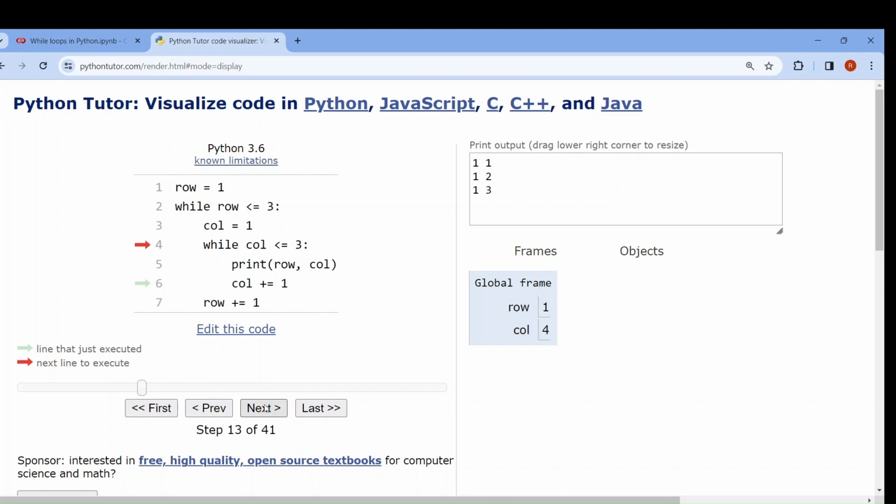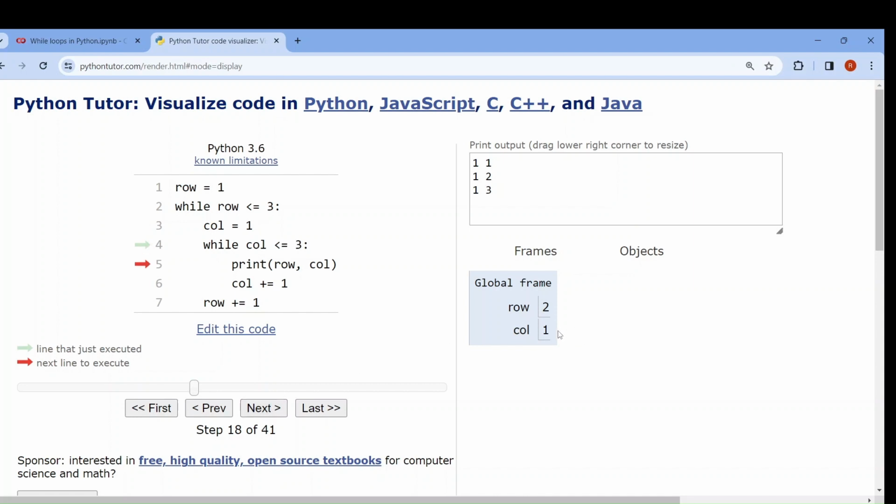Now the condition is not met. That means the inner while loop will stop execution and it will go to the outer while loop. Okay. Now row equal to row plus 1. That means row will be increased by 1. See, this inner while loop has completed and now again the outer while loop will start. While row less than equal to 3 means 2 less than equal to 3. True. Column equal to 1. Column will be reset to 1.